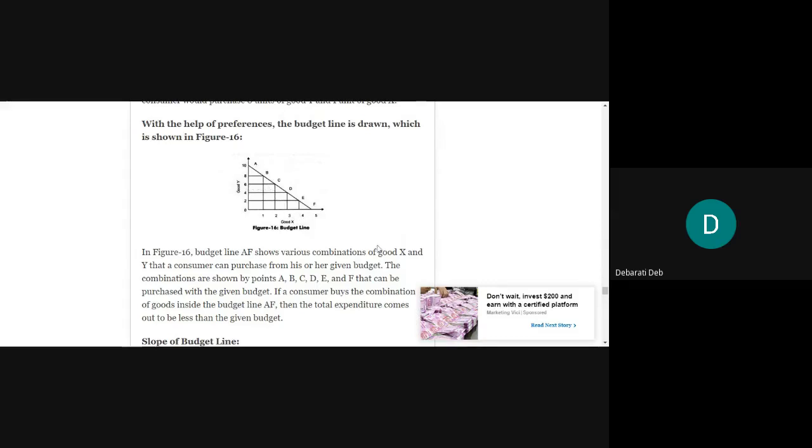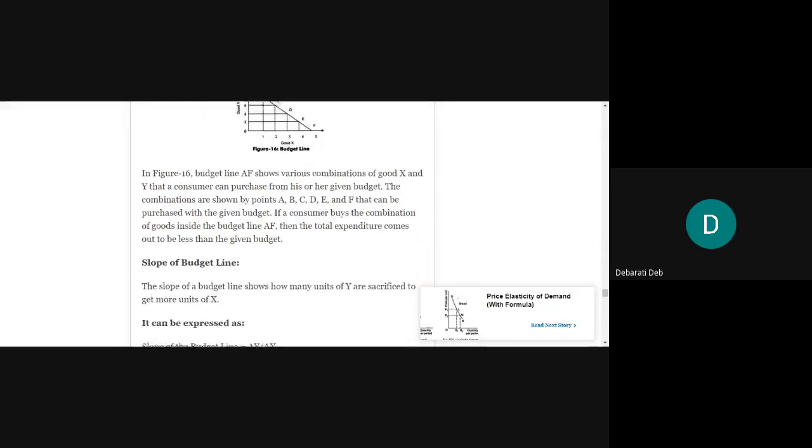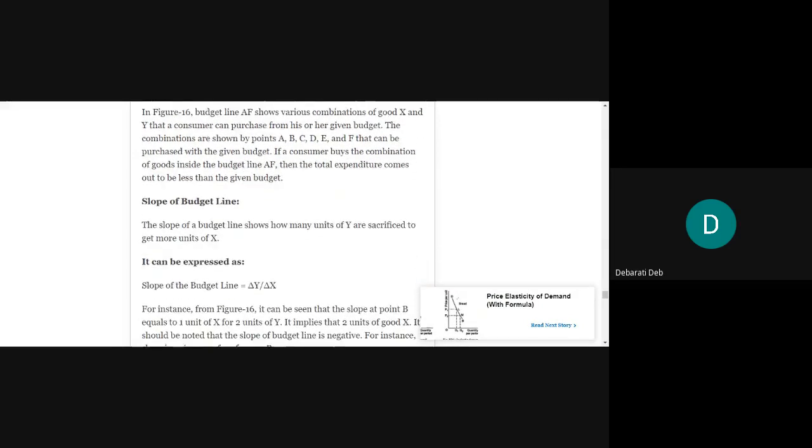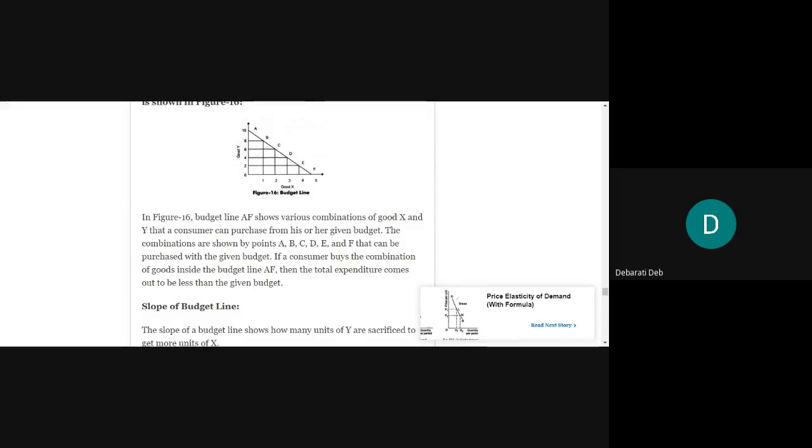It was a straight line which was showing certain combinations of goods within the income, that line is the boundary of the income, and the different prices of the goods are also considered over here, and then the quantities of good X and Y are calculated.